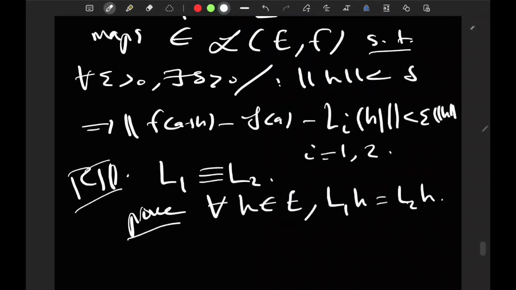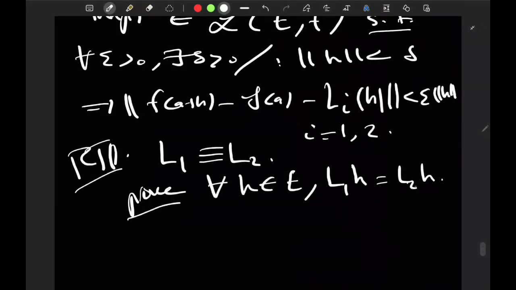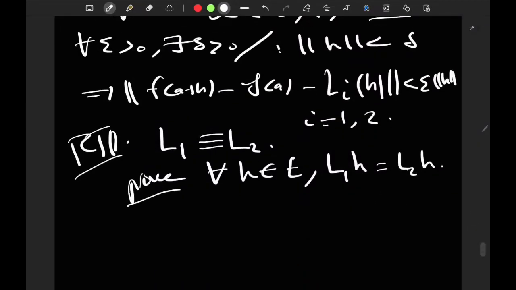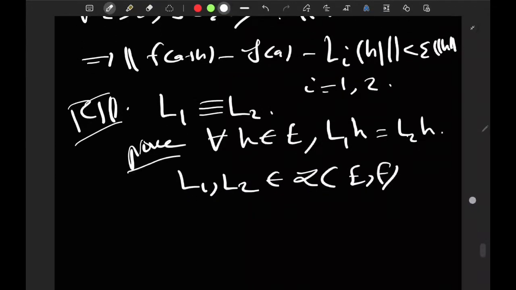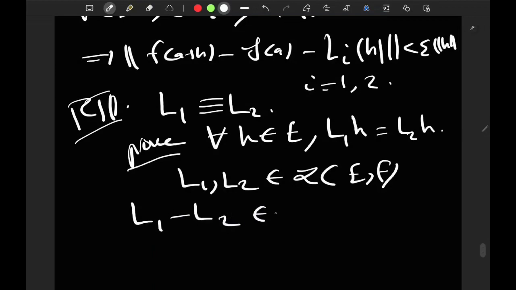Usually when you're talking about a linear map, you don't put the parentheses, just to simplify things. So let's just get used to this notation from now. L1h is just L1 of h. So how do I prove this? Very naturally I would be wanting to look at the norm of the operator. Since L1 and L2 are both elements of L(E,F), L1 minus L2 is also an element of L(E,F), a linear continuous map.